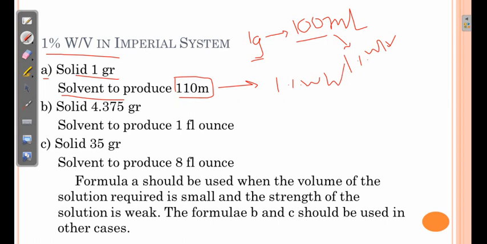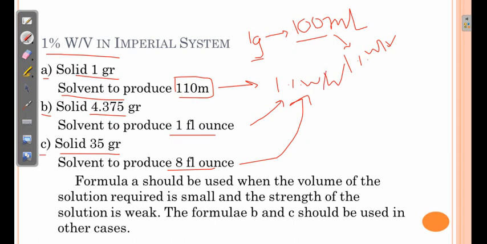Then formula B says that when 4.375 grains of solid is dissolved in solvent to produce 1 fluid ounce, it gives a 1% weight by volume solution. And formula C: 35 grains of solid dissolved in solvent to produce 8 fluid ounce gives a 1% weight by volume solution.